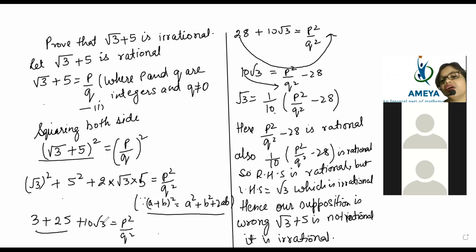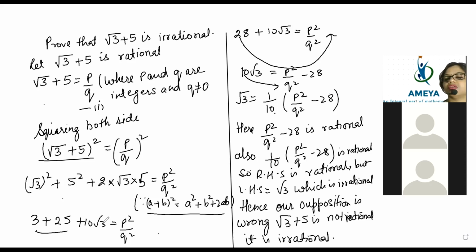Then what we did, beta? We shifted everything to that side and only tried to keep the root on one side. So whatever non-root terms were there, we shifted everything to the RHS. So p square by q square was already there. Then 28, yes beta, that is correct, Keshav.